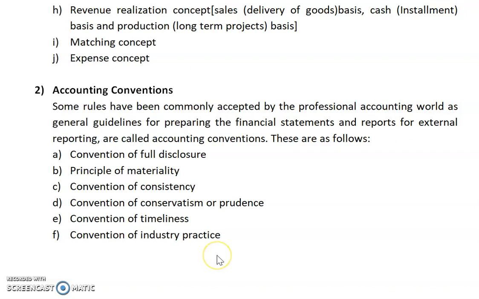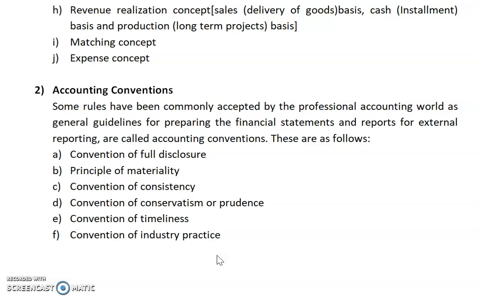Convention of conservatism or prudence. We will follow this convention. Conservatism is based on the safer side. We will not distribute our total profit as dividend, but we will take a safer side and maintain it for our future or provision purpose.